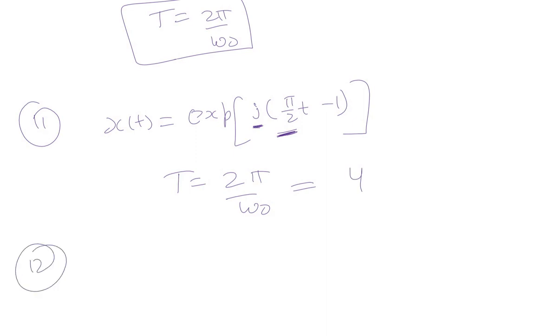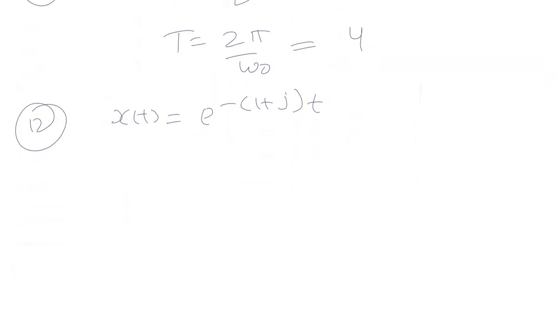Moving on to the next, x(t) = e to the power of (-1 + j) times t. This is the 12th part. Again it's a complex exponential. If we simplify it, we get the multiplication of two terms, that is e raised to the power minus t into e raised to the power minus j times t.